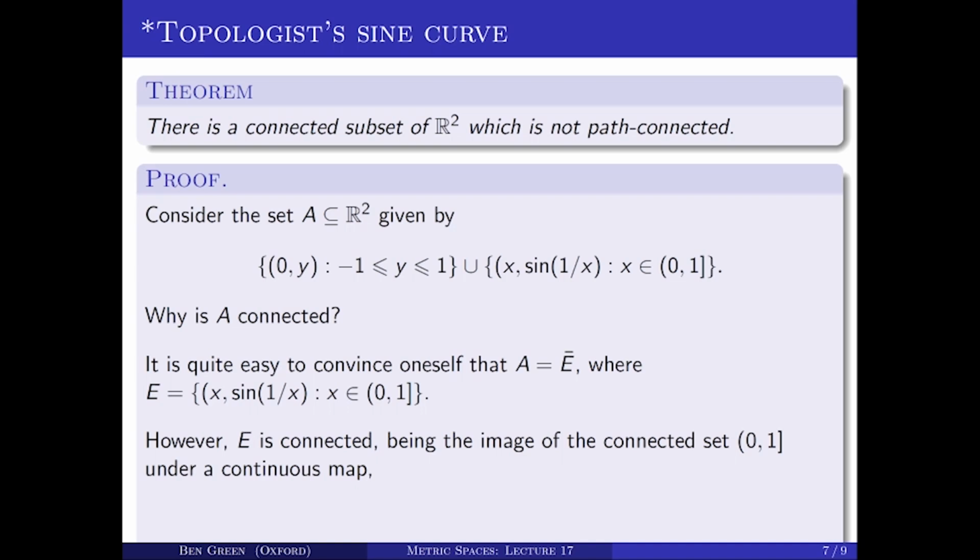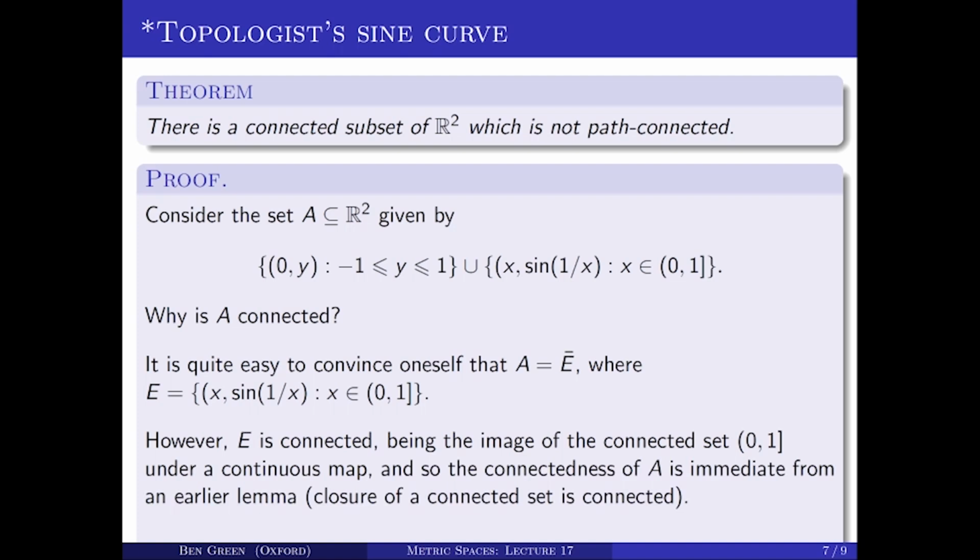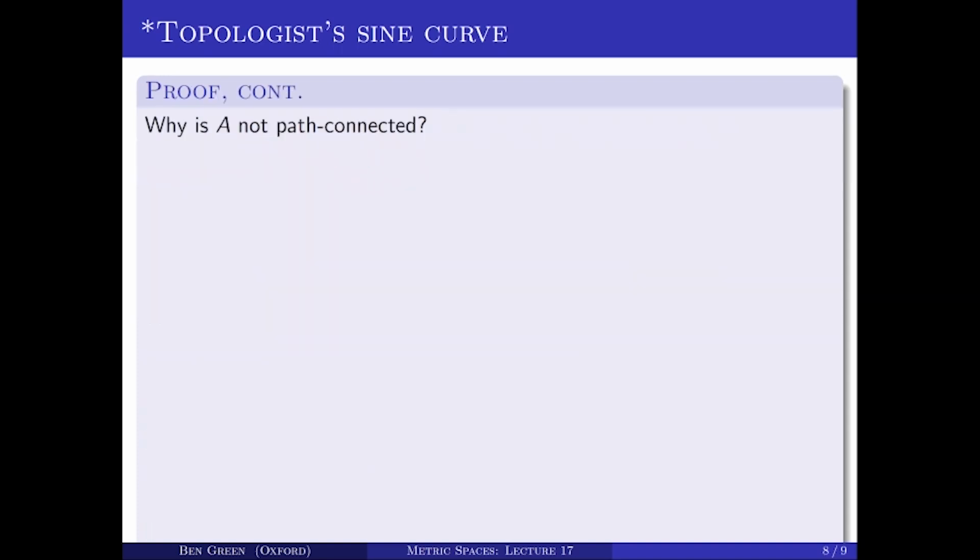Now, why is it not path connected? Well, the intuitive reason is that you can kind of see how you would get from the origin 0, 0 to, let's say, the point 1, sine of 1? It's going to be impossible to pass through that extremely wiggly region of the curve in a continuous way. Now, that's not a proof, but that gives the idea of why it's not path connected. There is no path from the origin to any point, in fact, in E. So why is A not path connected?